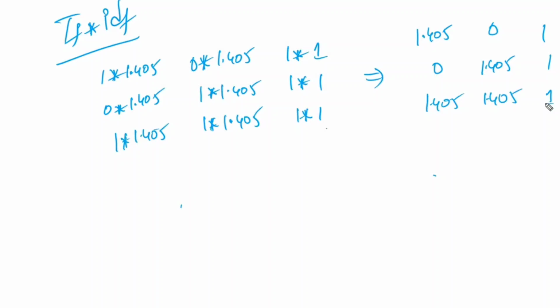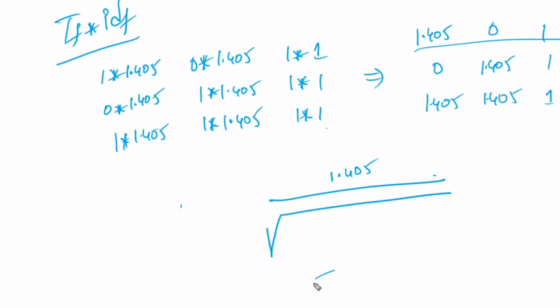Now we have to do the normalization. What is meant by normalization? For the first value, 1.405 divided by the square root of 1.405 squared plus 0 squared plus 1 squared. Here, 3 values are there. This is the normalized value of this one.